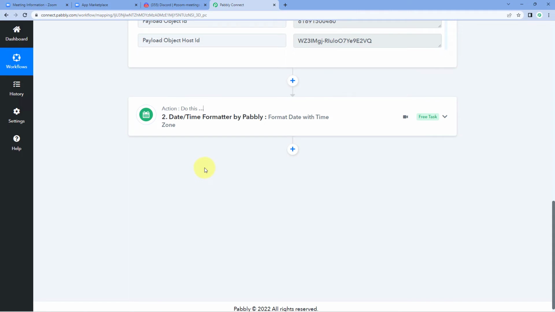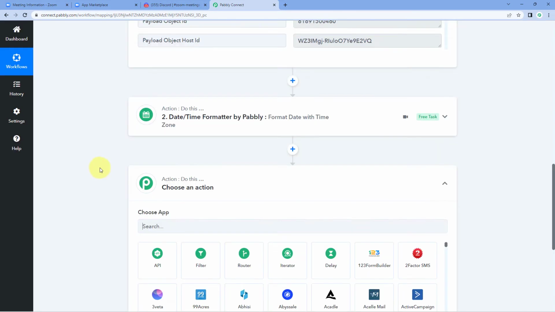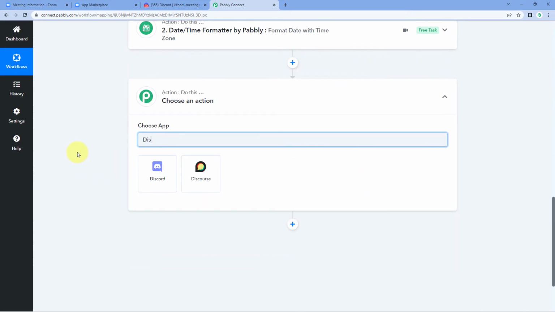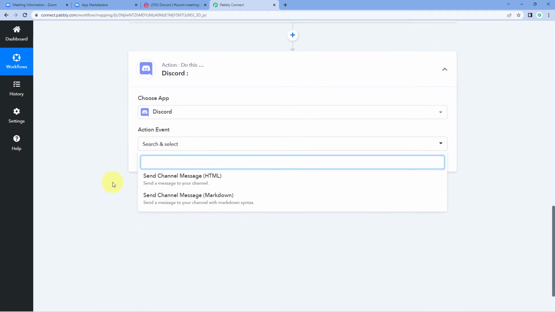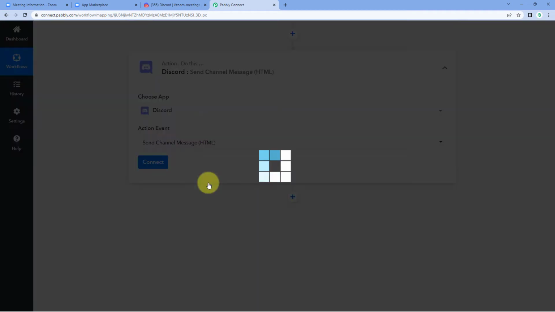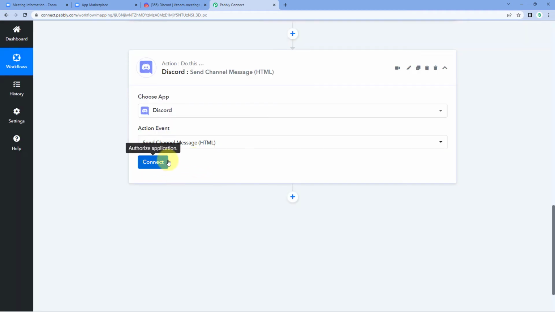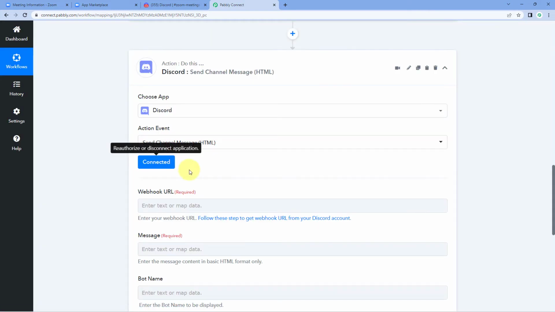After this, let's send all of these details to Discord as a notification, as a channel message. For that, just click on this Add Action Step button, and here in Choose App, search for Discord. Select Discord, and then in Action Event from the drop-down, select Send Channel Message HTML as the action event. After this, just click on this Connect button.